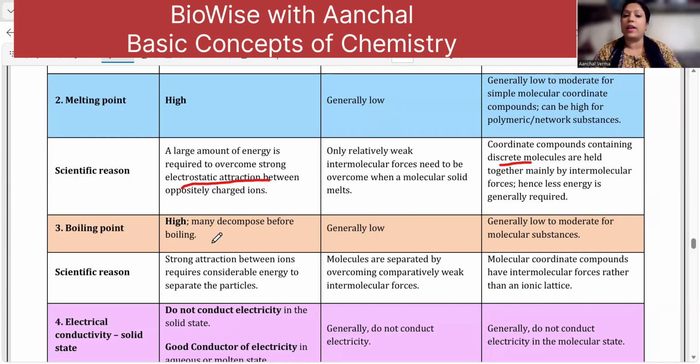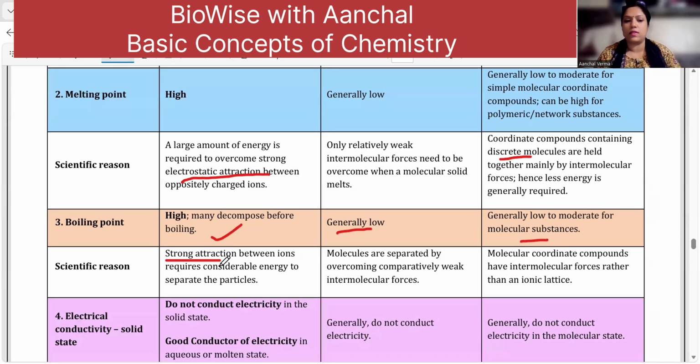Boiling point is generally high for the ionic compounds and they generally decompose before boiling. Here the boiling point is low. Here also it's low. The reason is the same, that is strong attraction between the ions.